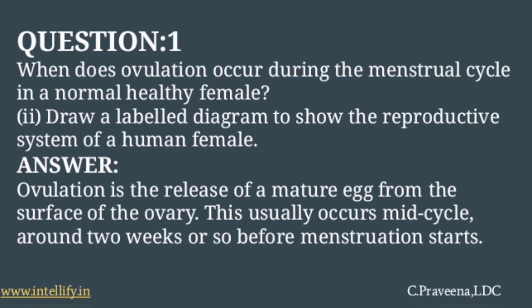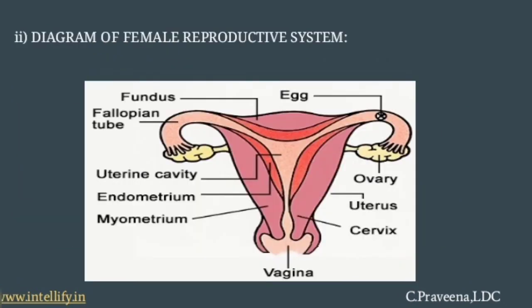Now the first question is, when does ovulation occur during the menstrual cycle in a normal healthy female? The answer is, ovulation is nothing but the release of a mature egg from the surface of the ovary. This usually occurs mid-cycle, around 2 weeks or so before menstruation starts. The menstrual cycle is around 28 days. Out of these 28 days, about 14 days the ovulation occurs.